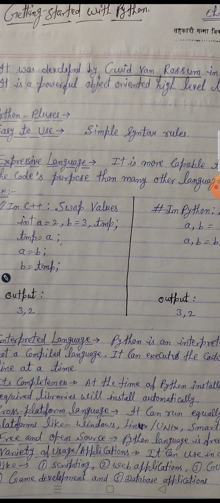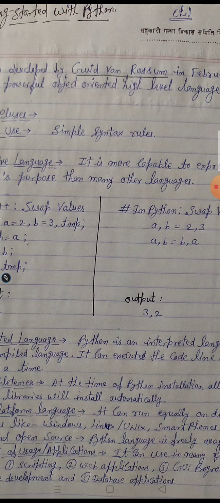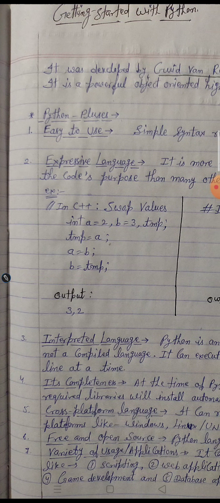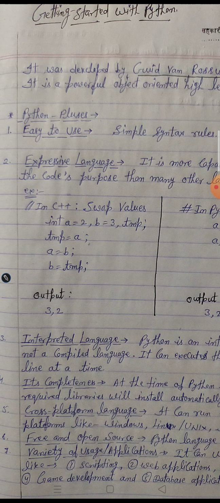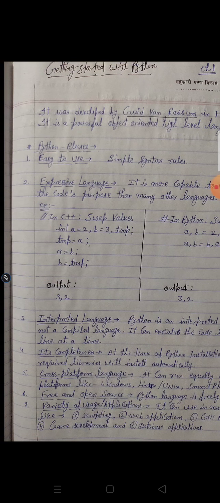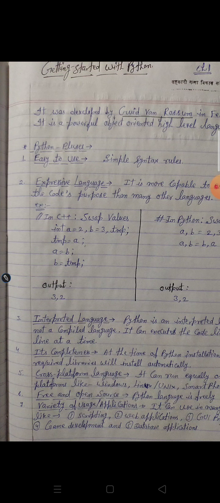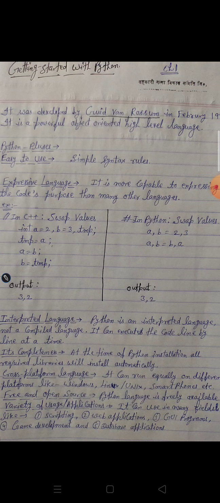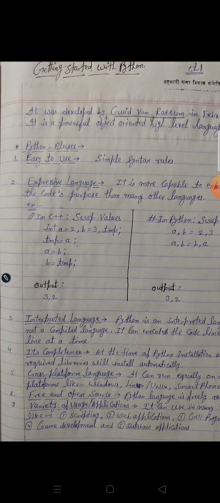Next one is completeness. So students, at the time of Python installation, all required libraries will be installed automatically. It means there is no need to store the libraries or find them another way. They will be downloaded automatically. Next is cross-platform language. It can run equally on different platforms like Windows, Linux, Unix, smartphones, etc. Okay. Next is free and open source.